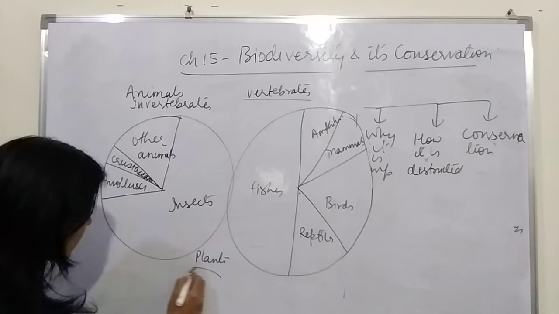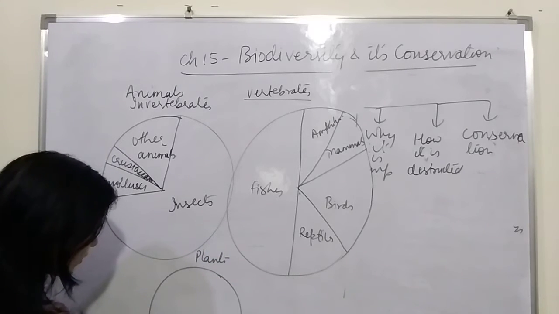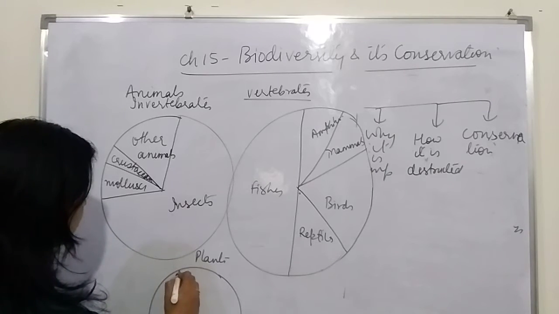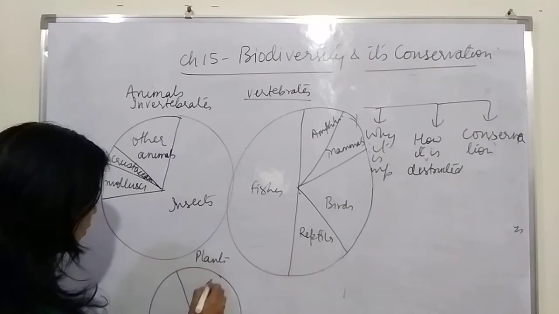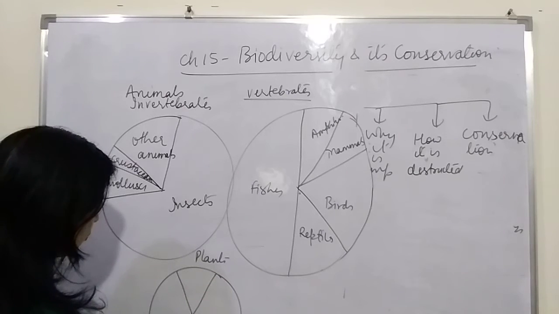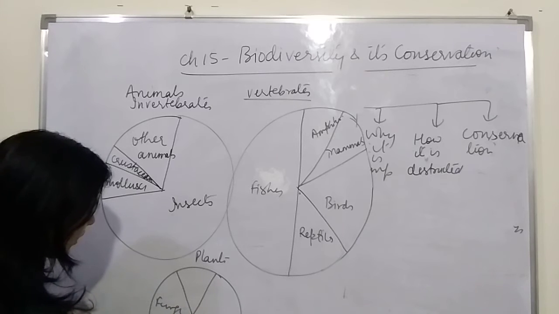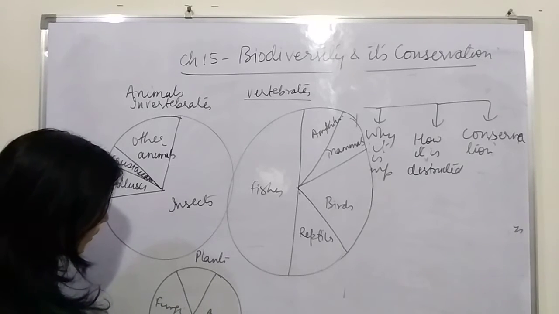Now let us talk about the plants. In the plants, we consider the fungi also, although it is very wrong to include fungi among plants. So the maximum number is of fungi on one end, and angiosperms on the other hand.